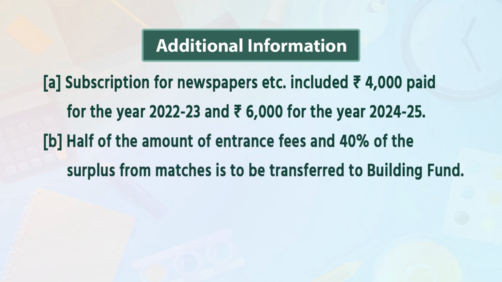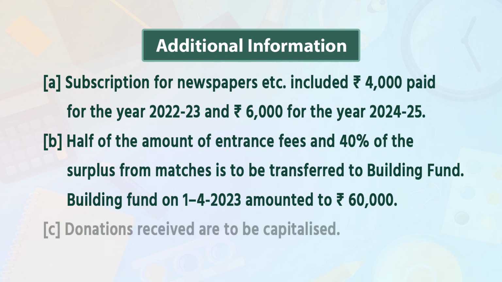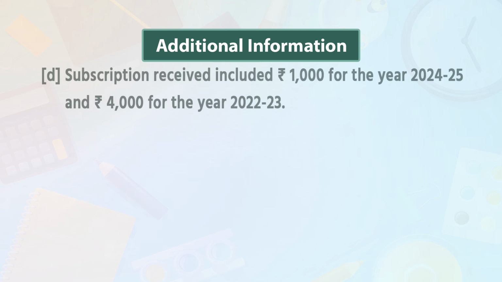Point B. Half of the amount of entrance fees and 40% of surplus from matches is to be transferred to building fund. Building fund on 1st April 2023 amounted to rupees 60,000.